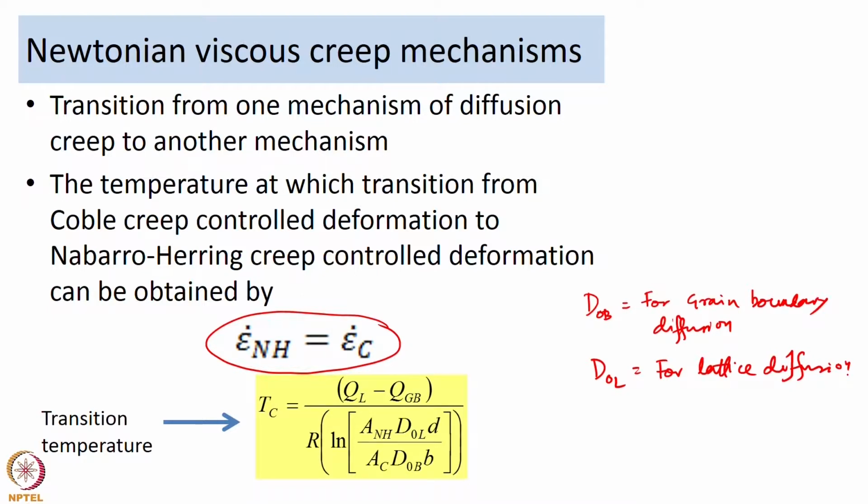Now, similarly, we also spoke about how grain size is important. We said as the grain size becomes finer and finer, the contribution of Coble creep to the deformation is going to be higher. So, similar to the critical temperature, there is also going to be a critical grain size at which the deformation moves away from Nabarro-Herring controlled deformation to Coble creep controlled deformation.